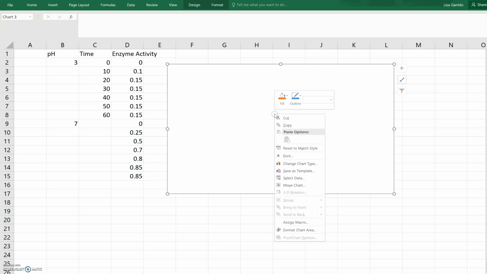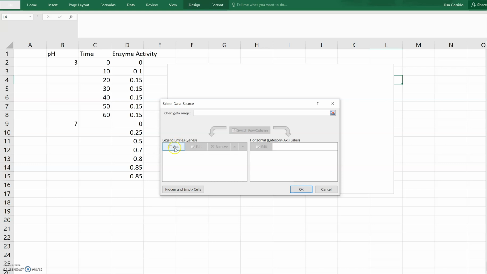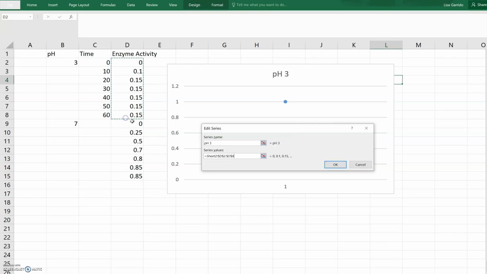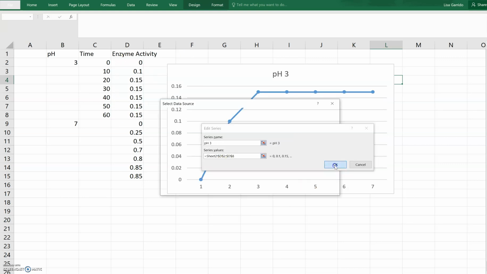So then I'm going to right click it. I'm going to select data. I'm going to click on add. And the series name is going to be one of the independent variables. Usually we choose the one that you have less increments of to be the lines, and then we will use the one that has greater increments to be our x-axis. So I'm going to put pH 3, and then I'm going to go ahead and highlight the dependent variable and click OK.